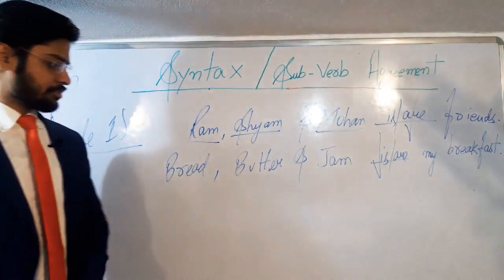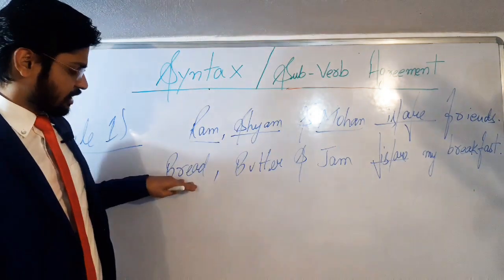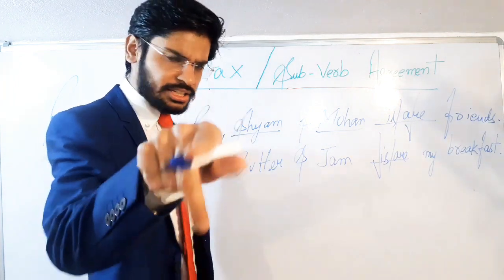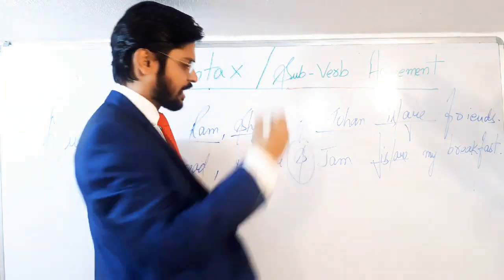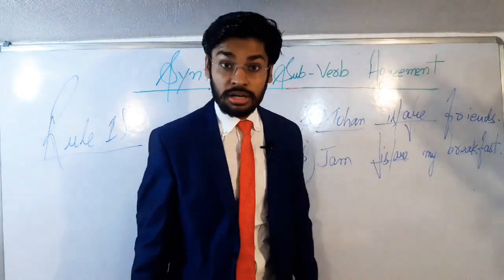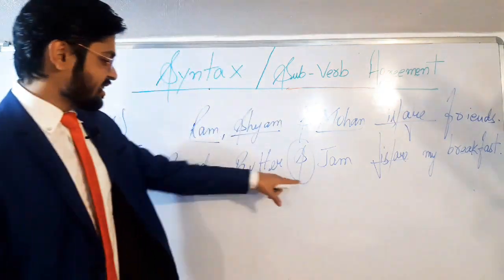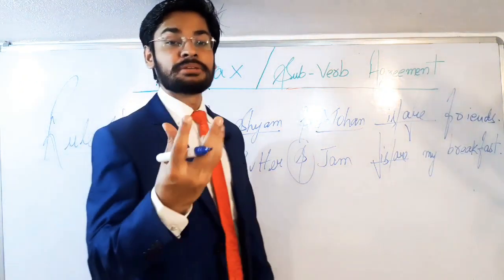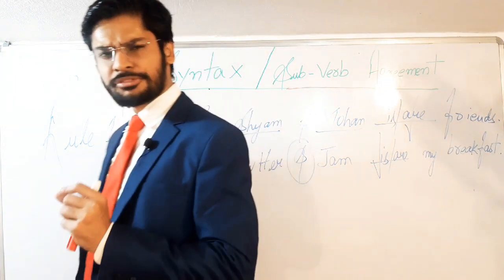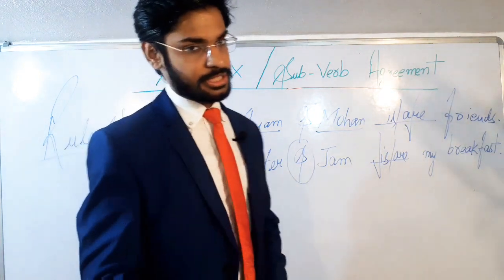Now come to the second question. Once again, we have multiple subjects. First one is bread, second one is butter, third one is jam. Multiple subjects, and once again we can see here it is joined by and. But in this question, the correct answer is a singular verb, and that is is. Why so? Because students, these subjects are complementary nouns. So before moving on with this rule, we must know what a complementary noun is.